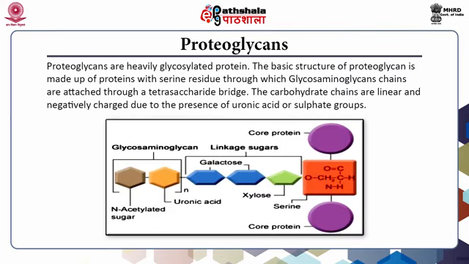Proteoglycans are heavily glycosylated proteins. The basic structure of proteoglycan is made up of proteins with serine residues through which glycosaminoglycan chains are attached through a tetrasaccharide bridge. The carbohydrate chains are linear and negatively charged due to the presence of uronic acid or sulfate groups. In proteoglycans, glycosaminoglycans constitute 95% of the total weight.